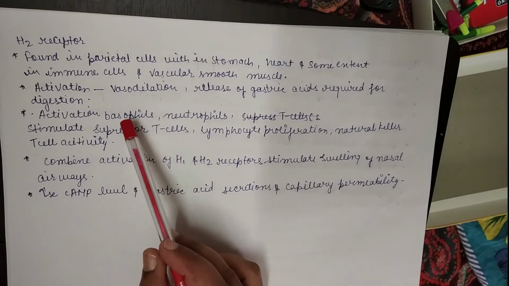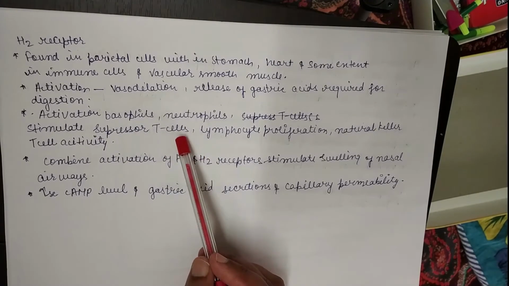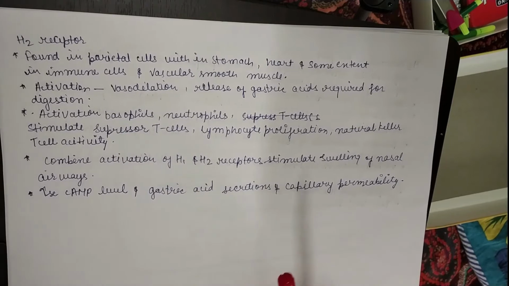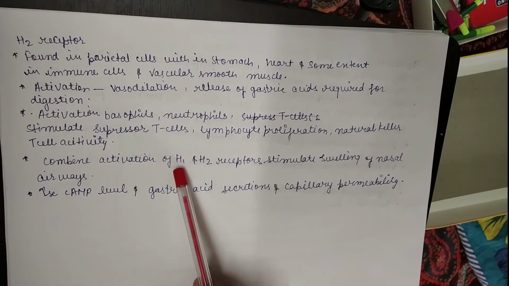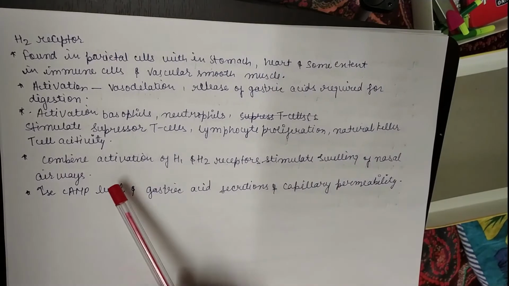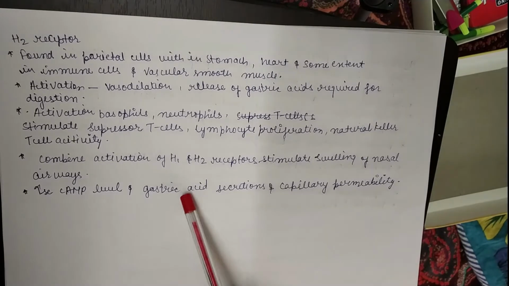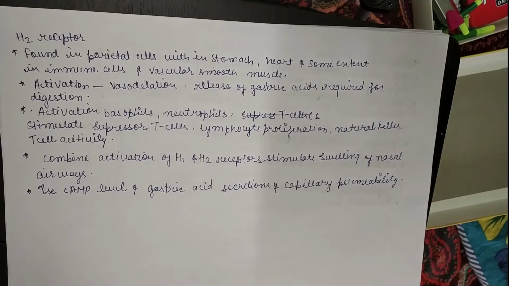On activation of basophils and neutrophils, they stimulate suppressor T cells, lymphocyte proliferation and natural T cell activity. So basically they enhance the activity of natural killer T cells. The combined activation of H1 and H2 will stimulate swelling of nasal airways, and they also increase the cAMP level and gastric acid secretion and increase the capillary permeability. So this is the brief introduction about the H2 receptor, how they work and where they are present.